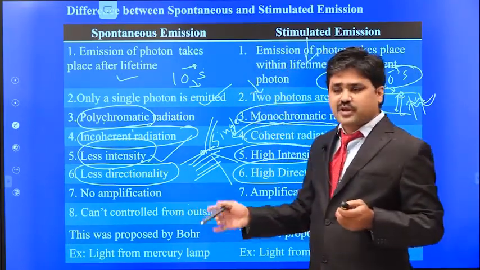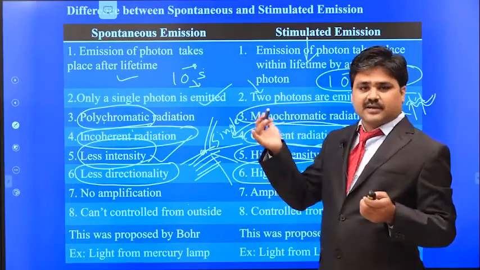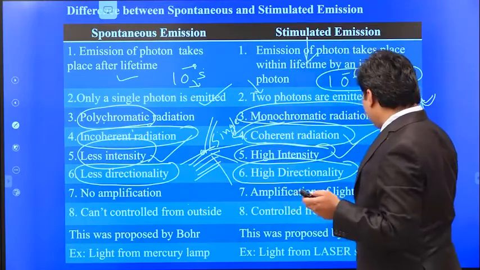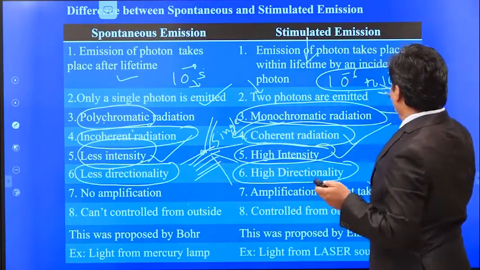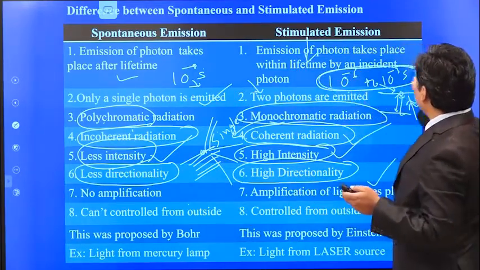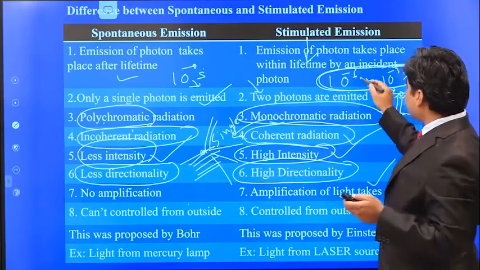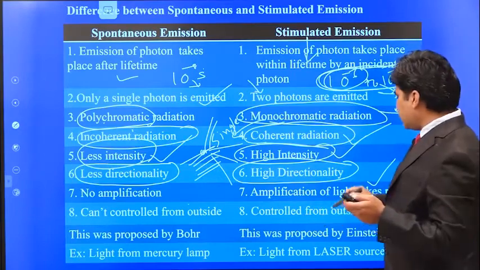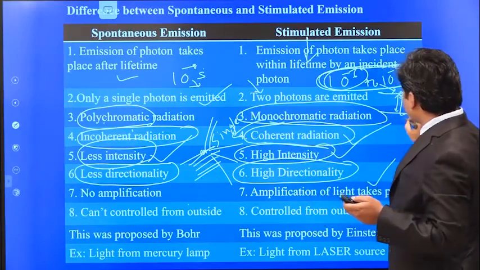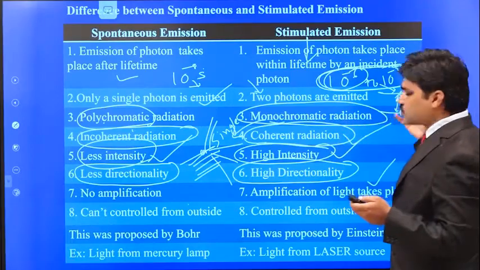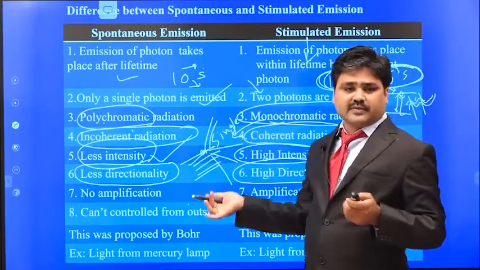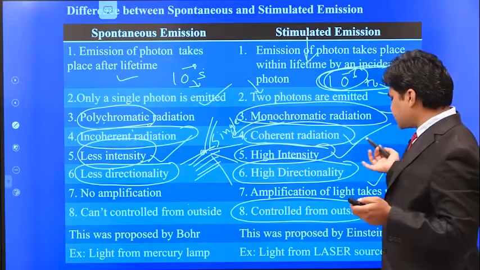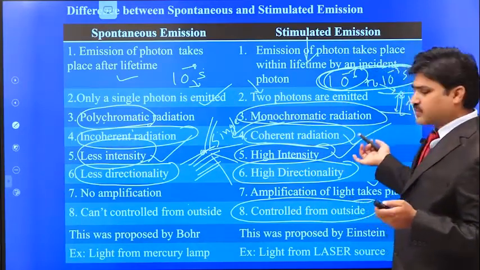This process we cannot control from the outside. Spontaneous emission automatically takes place when the electron, after spending its lifetime in the excited state, comes down. But in this case, when the electron is in the metastable state for a sufficient time, this process takes place. When the external photon is given, then only stimulated emission will occur. If there is no external photon, there will be no stimulated emission. So in this case, we can control it from the outside, because only when we give the external photon will the stimulated emission process occur.